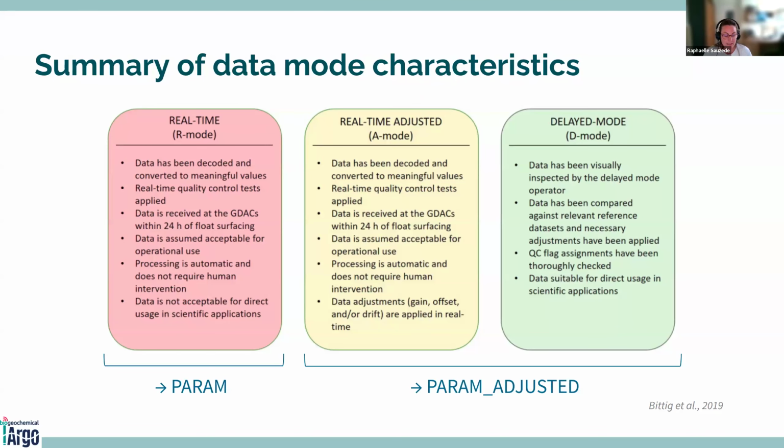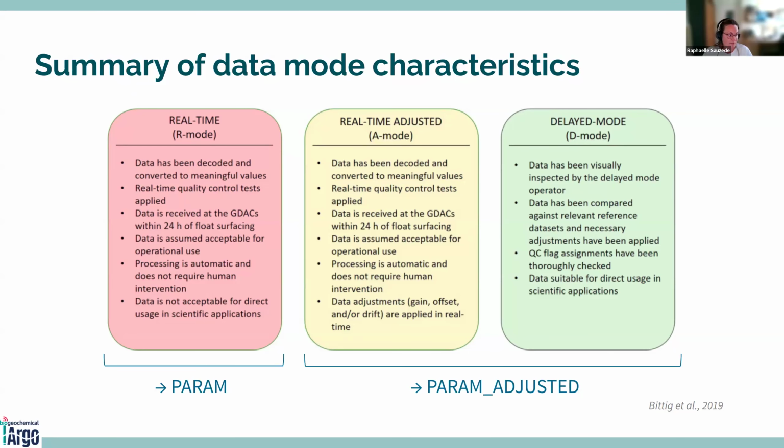So for the real time, it's filled in the param in the netCDF. For example, for chlorophyll A concentration, it will be in the CHLA parameter in the netCDF. And for the adjusted in real time, A mode, and delayed mode, D mode, it will be filled in the param underscore adjusted, so CHLA underscore adjusted for chlorophyll A concentration.